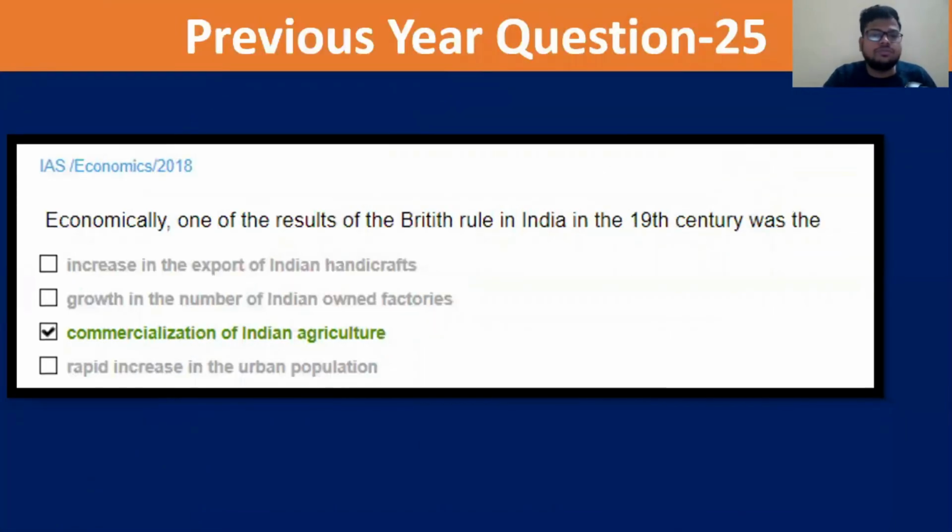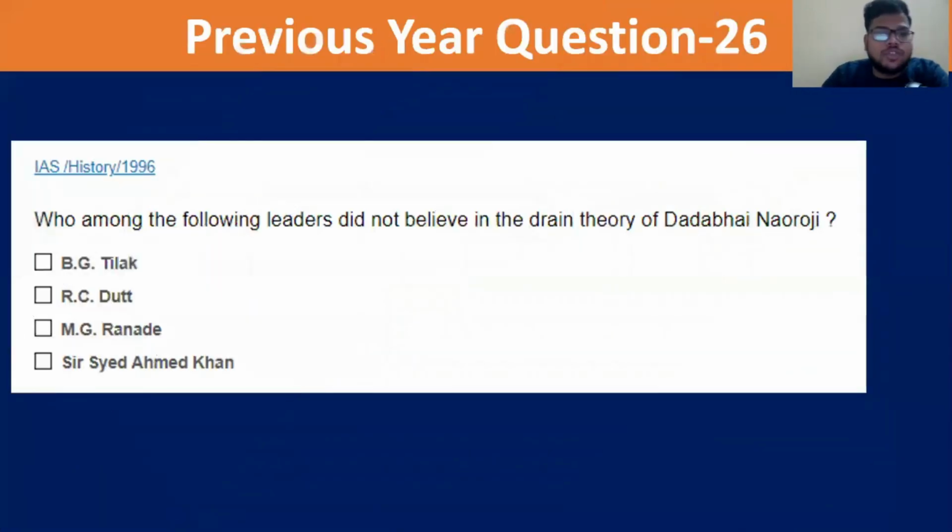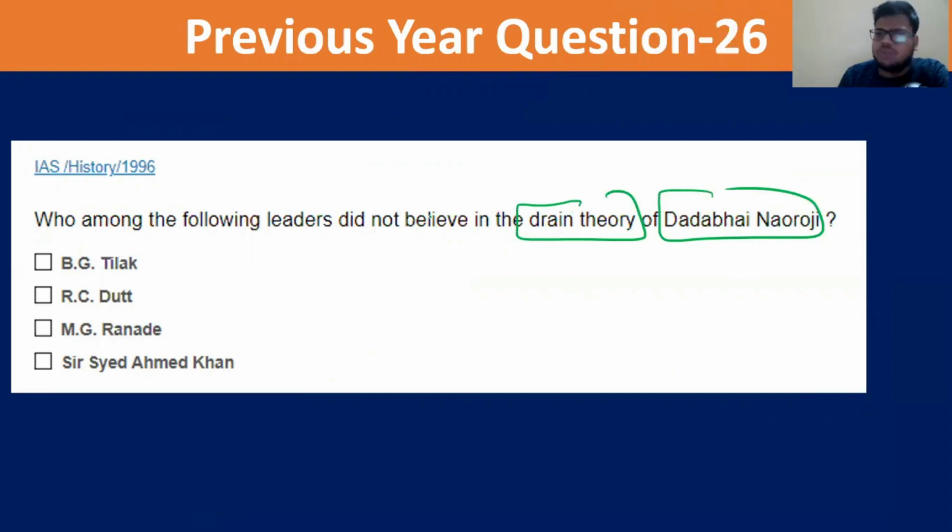Chalo. The next question is: which of the following leaders did not believe in the drain theory of Dadabhai Naoroji? We have not discussed a lot of Indian leaders or freedom fighters till now, but we need to solve this question with common sense. It's a 1996 question: who among the following did not believe in the drain theory of Dadabhai Naoroji?